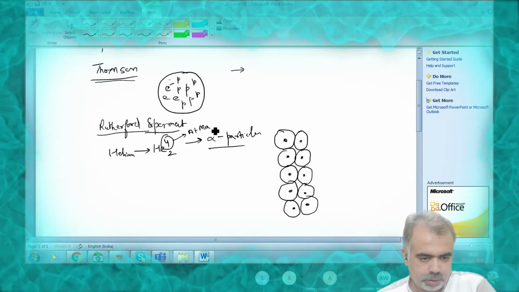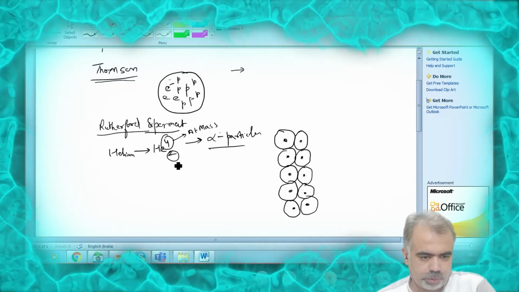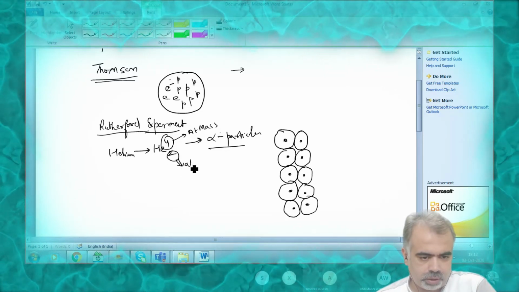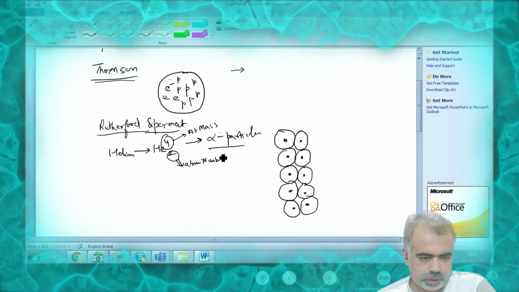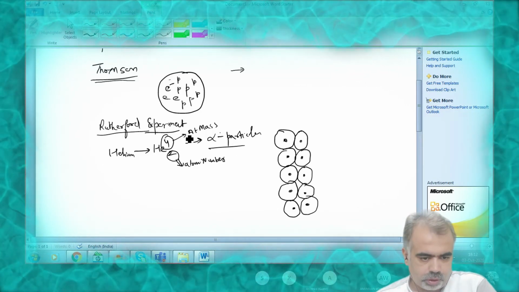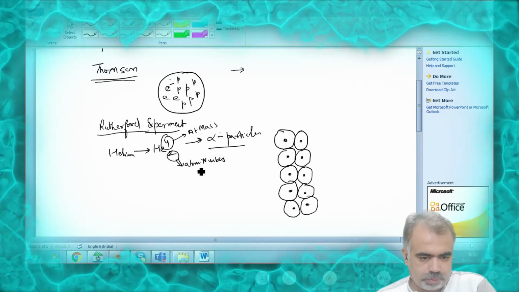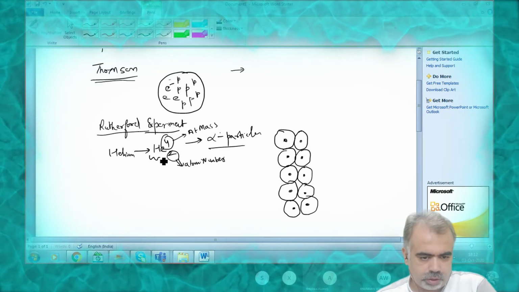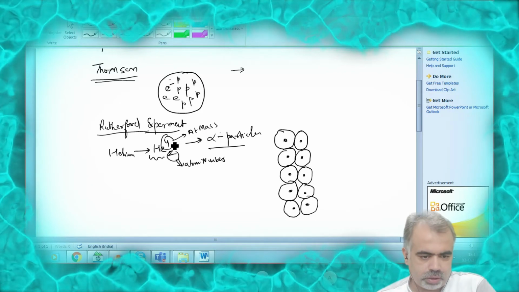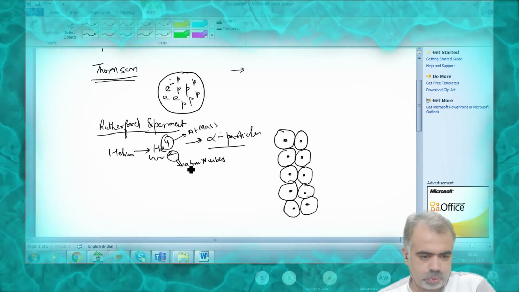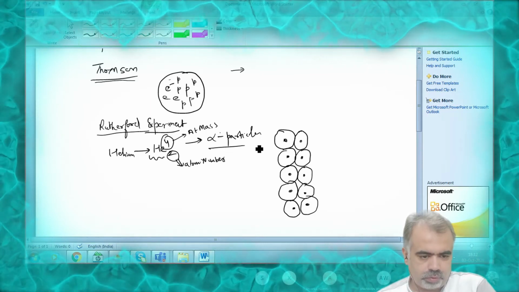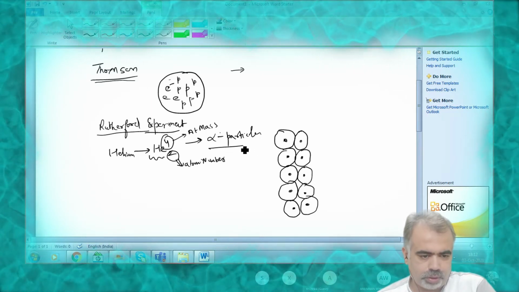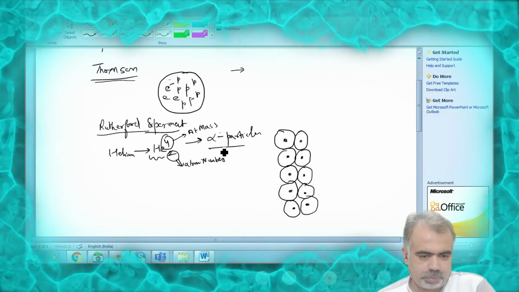What we write in superscript is the mass, and what we write in subscript is the atomic number. So alpha particle is a kind of subatomic particle in which the mass is 4 and the atomic number is 2. Since helium has 4 atomic mass and 2 atomic number, it is also termed as alpha particle.